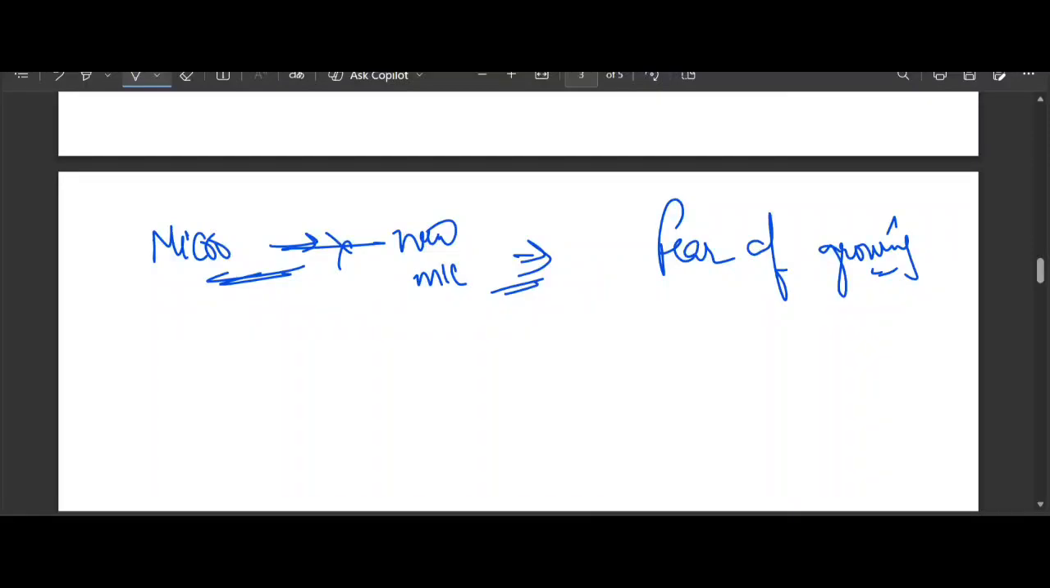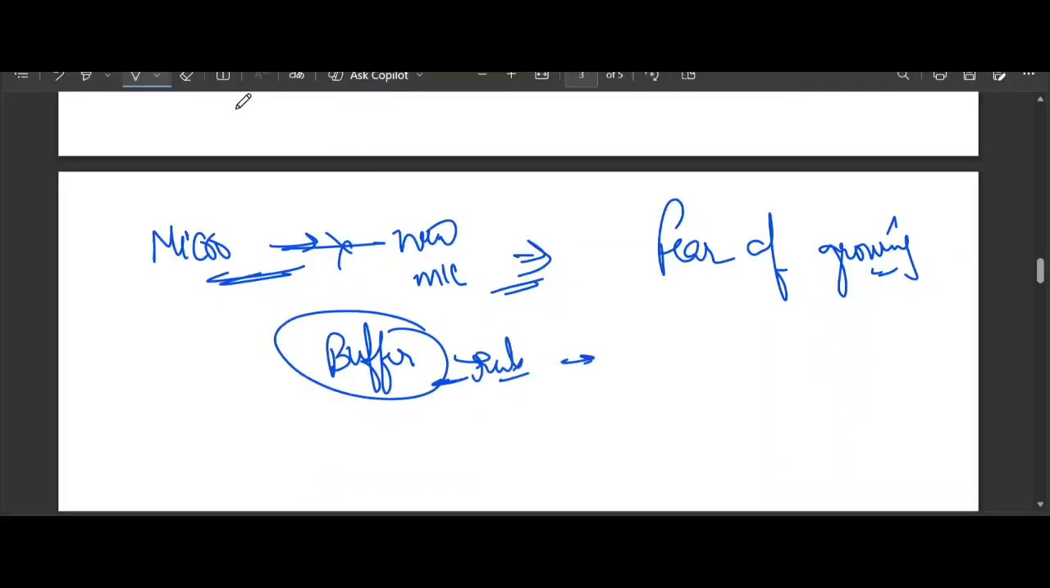To solve this, government introduced a special buffer. Yeah, to solve this, government introduced a special buffer, right? Buffer rule. So the question asks, what happens to your benefit when you grow into a bigger category?